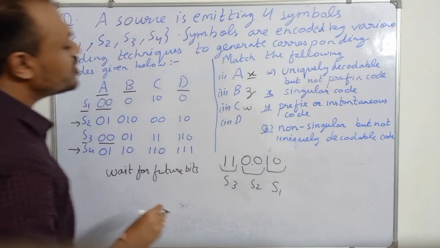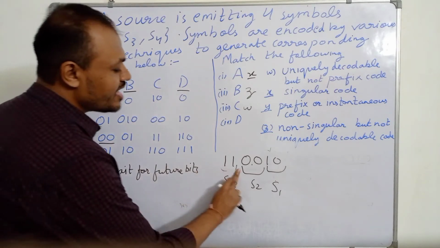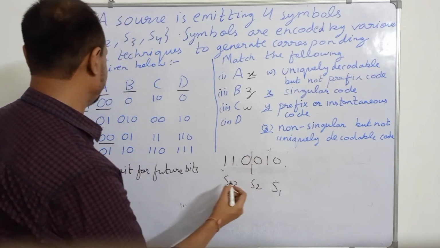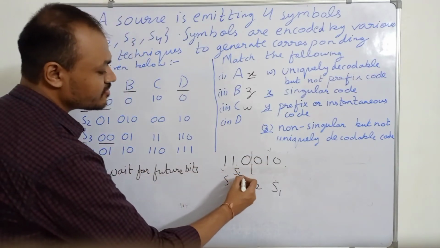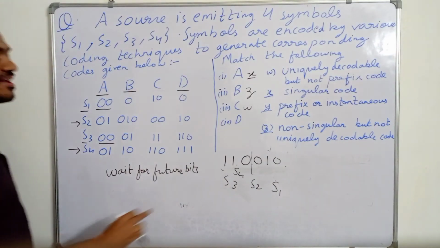So I hope you understand the concept that we have to wait for future bits to decode it. If we do not wait for the future bits, then we can run into a situation where we cannot decode a sequence. For example, if we decode 110 as S4, then we cannot decode this sequence. So it results in an error.